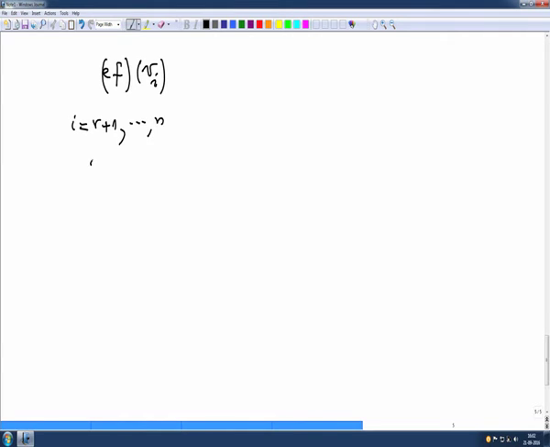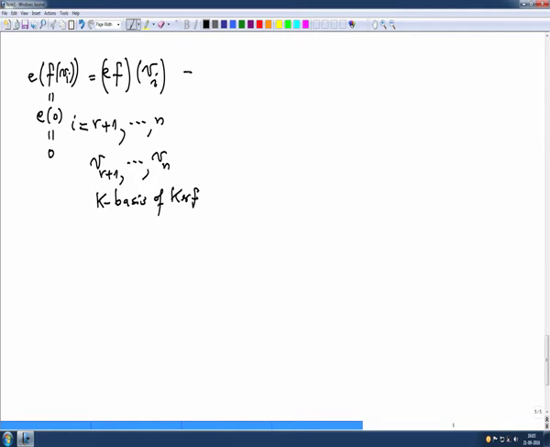Note that VR plus 1 etc. Vn, that was a basis of the kernel of F. So, this is by definition E of F of Vi, but F of Vi is 0. So, this is E of 0. So, this is 0. So, this side is 0.